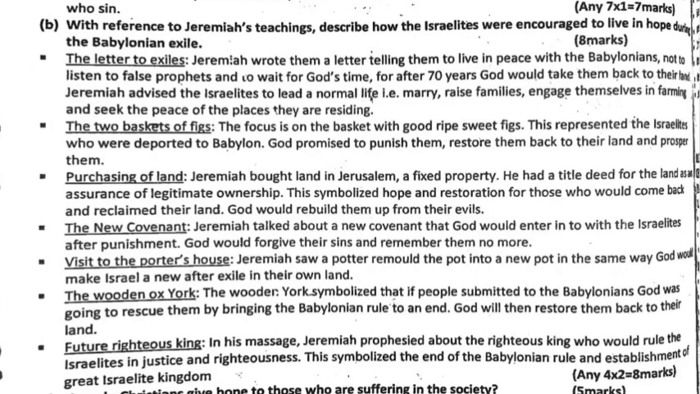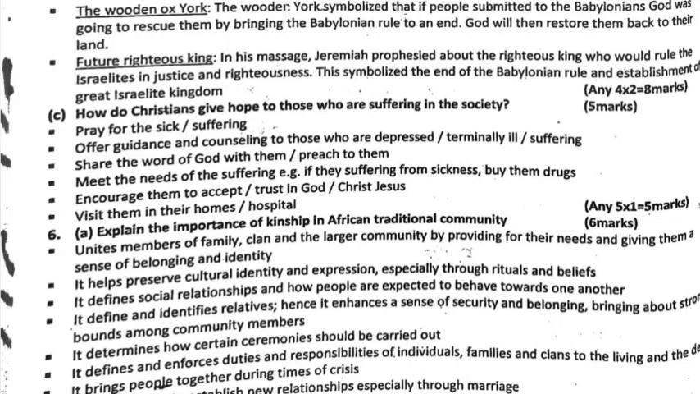Visit to the potter's house. Jeremiah saw a potter remold the pot into a new pot, in the same way God would make Israel anew after exile in their own land. The wooden ox yoke. The wooden ox yoke symbolized that if people submitted to the Babylonians, God was going to rescue them by bringing the Babylonian rule to an end. God will then restore them back to their land.